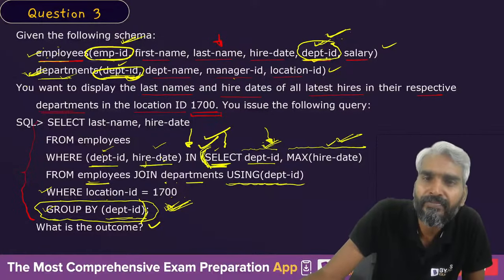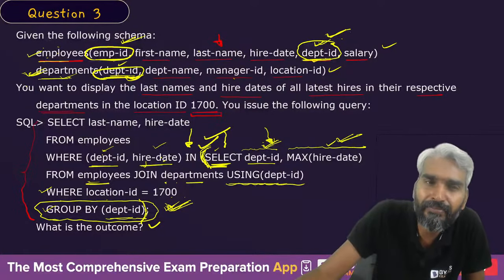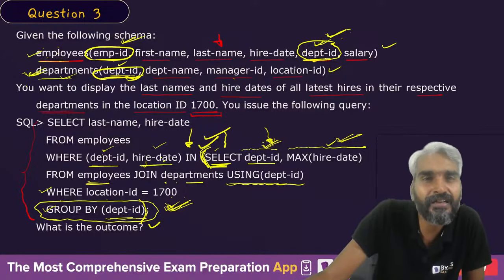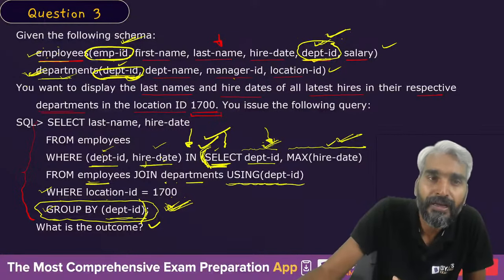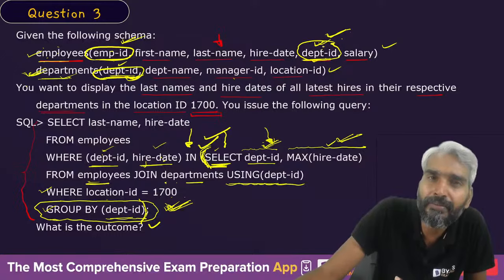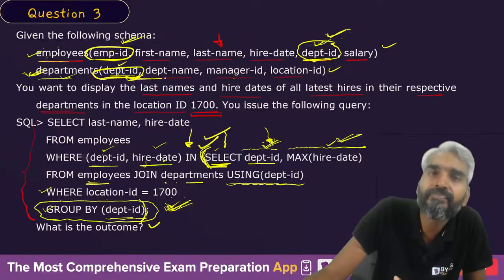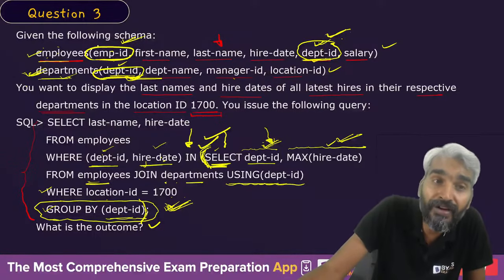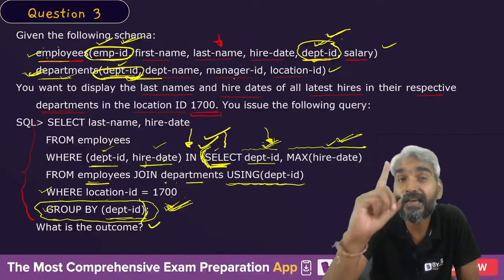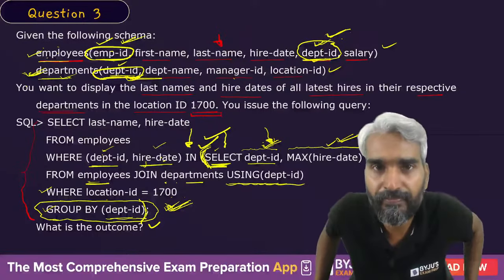Every employee will have a single department, but multiple employees can work in the same department. So every employee, with respect to that department ID, will be combined with the tuple with respect to that department ID. So every tuple of the employee table will be combined with exactly one tuple of the department table.